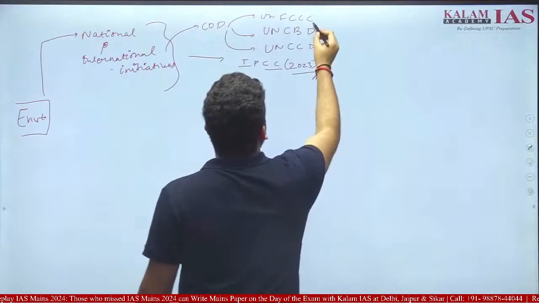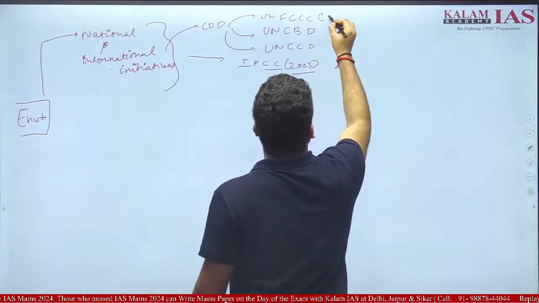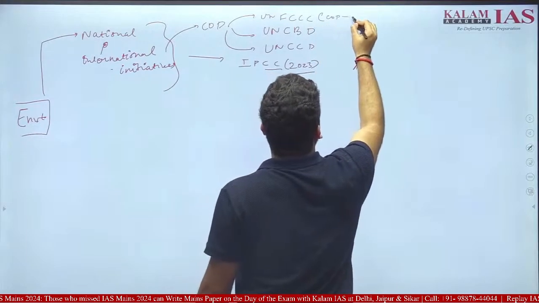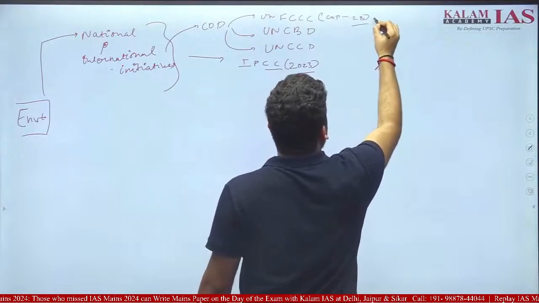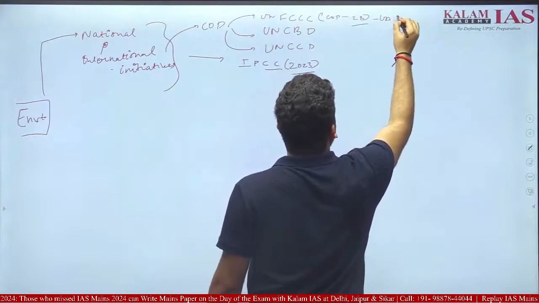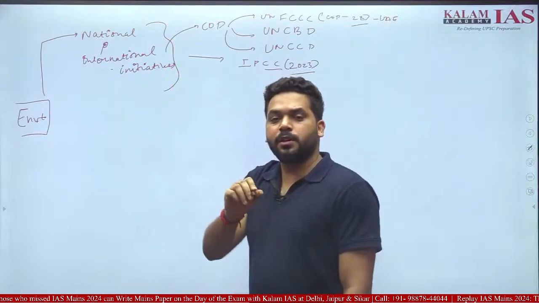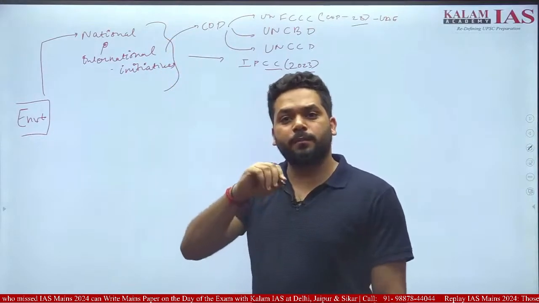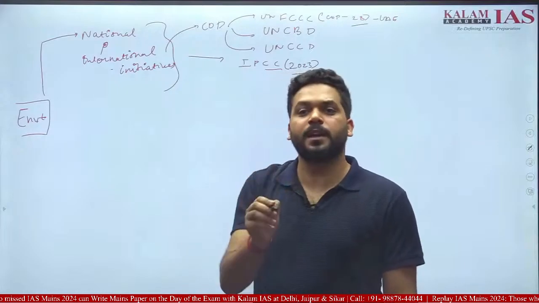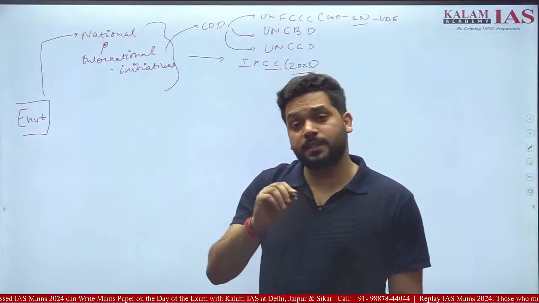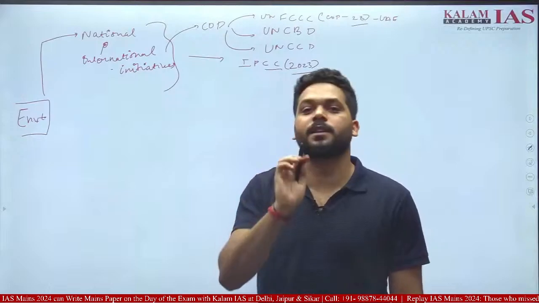Okay. COP to UNFCCC, COP 28, which was organized in UAE, Dubai. Okay. Now you write in the comment section at which place COP 29 of UNFCCC will be organized. Okay.